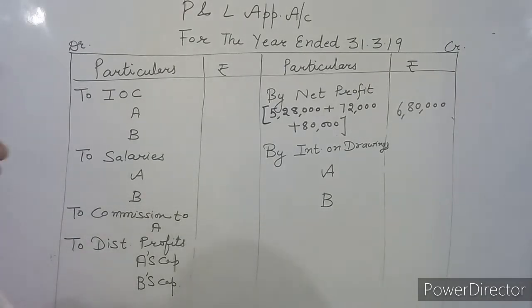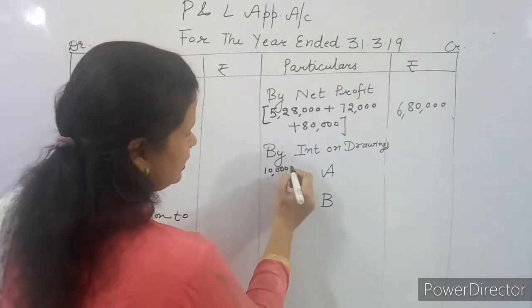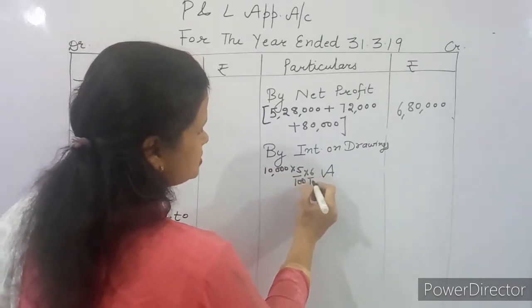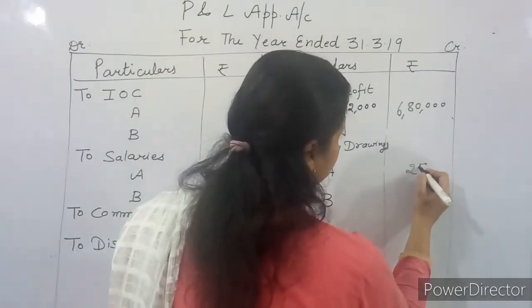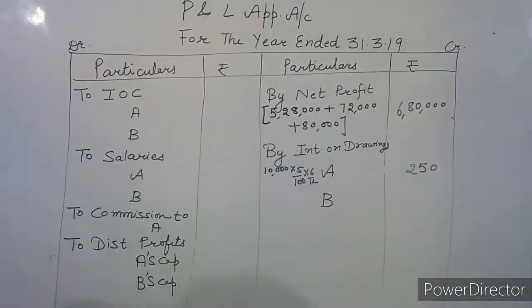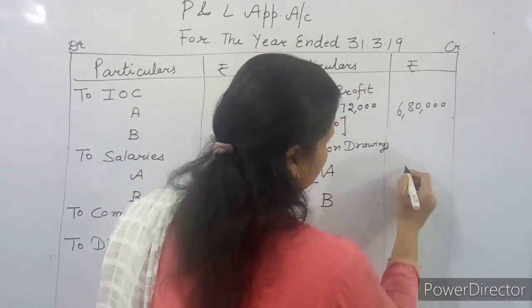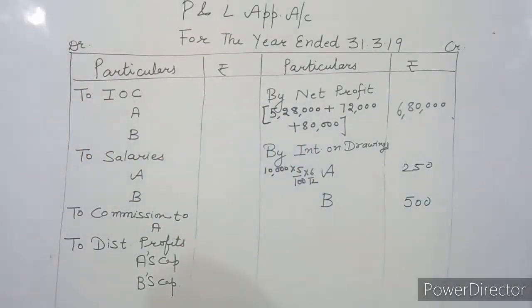Now the second point, interest on drawings. Drawings of A are 10,000. So on drawings of A 10,000 at the rate of 5%, for how many months will it be calculated? 6 months. Then it will be 250. And what about B? B's drawings are 20,000. So if we calculate, it will be 500. It will be 250 for A and 500 for B.